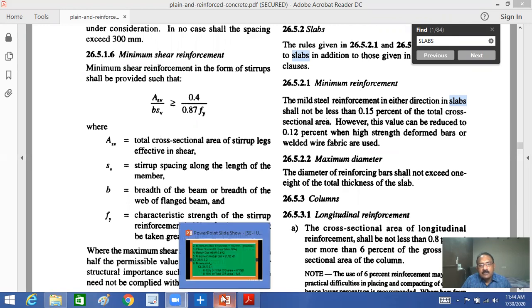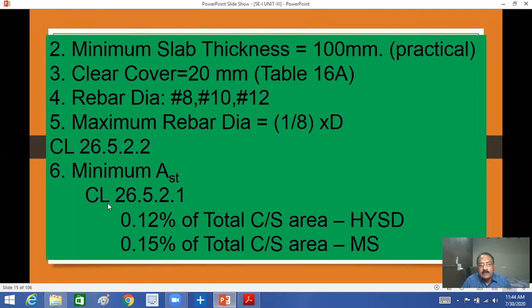See how useful it is. See your IS code, the IS 456 codal provision. You have to remember it while you are designing the slab. This is a very important and very simple subject topic, a very small unit compared to your first unit and second unit. So if you understand these considerations, you can do a number of problems. So these are very, very important points you have to remember.